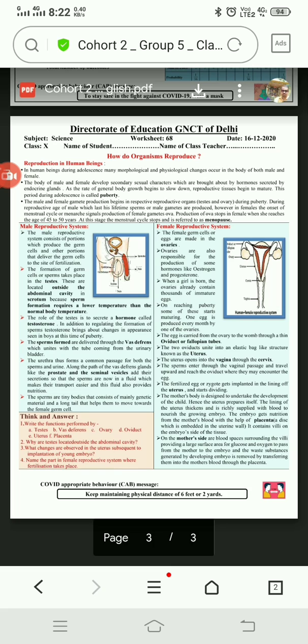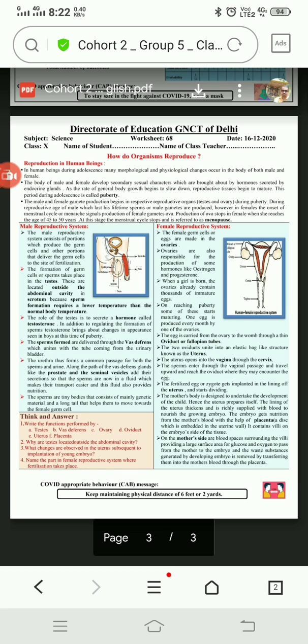So on the basis of this discussion, we will answer the following questions. Write the function performed by the testis, vas deferens, ovary, oviduct, uterus, and placenta. So what is the function of the testis? The testis is meant for the production of sperm. Along with it, it also secretes the testosterone hormone.